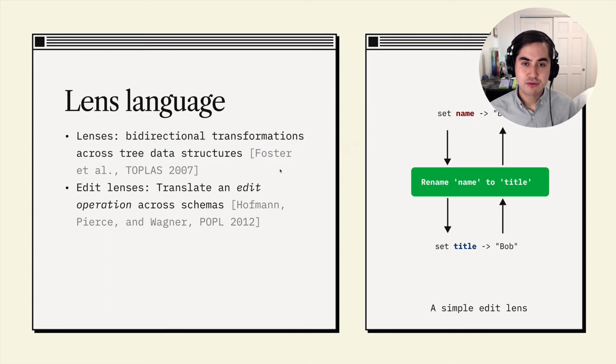And the idea there is, rather than translating entire states between schemas, we actually just translate edit operations between schemas. And this can have a number of advantages, including efficiency. The rough mental model you can think about is that you declaratively specify some constraints that you would like to hold between 2 data structures. And what the edit lens ensures is that as edits get applied on either end, it translates those edits back and forth so that your desired constraint continues to hold across your data structures.